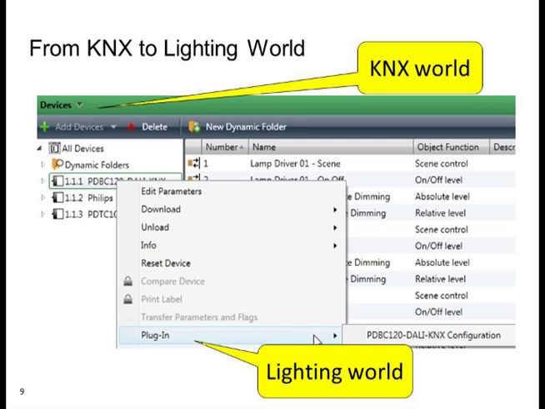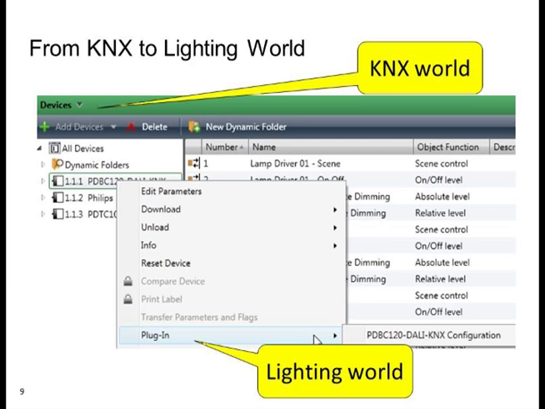If I want to access the device that I've been talking about, we would simply go into the plugin and we're already in our lighting world. It's as simple as that. So we're stepping from KNX into our lighting world to make any changes, to set up our parameters, and then we step back out into KNX world and everything will work on the KNX network.